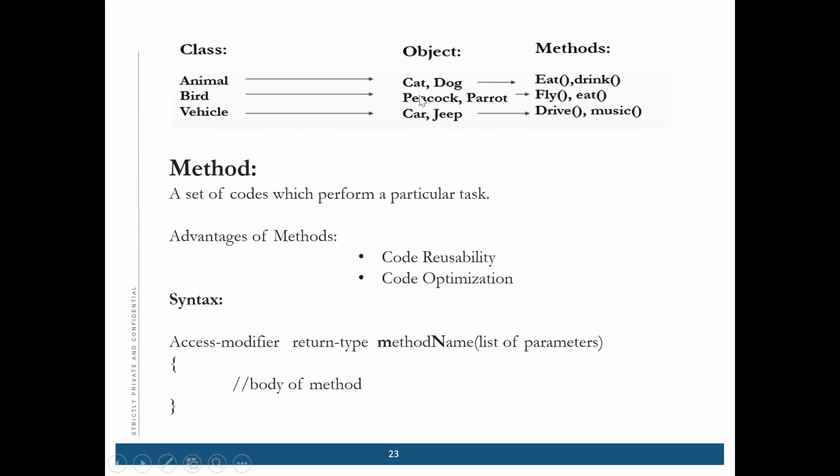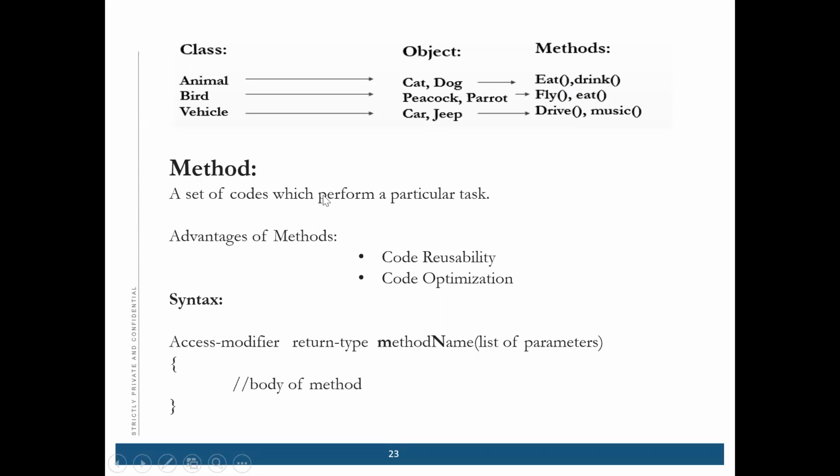Method is what? What is the characteristics of this dog? It can eat or drink. Okay, and peacock can fly and eat. So eat is a common method for both these classes. These are real-time examples I'm telling you to make you understand what is class, what is object, what is method. So method is showing the characteristics or what they are going to do. That is called a method.